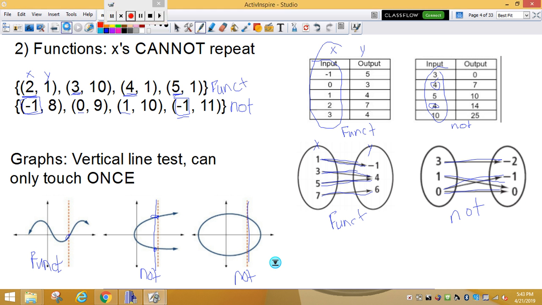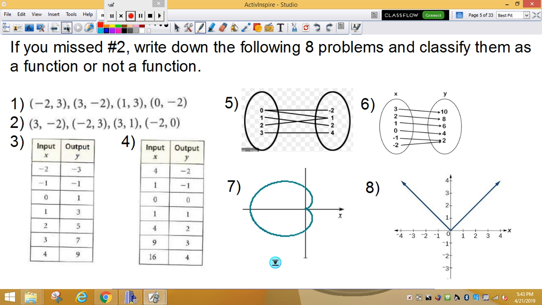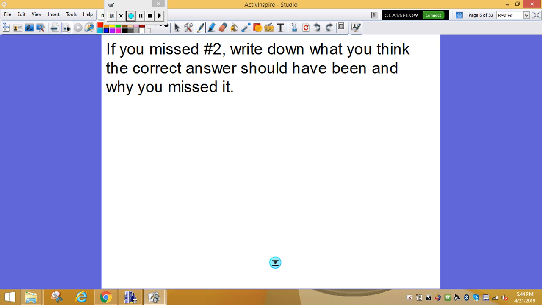Also, if you missed number 2, I want you to write down the following 8 problems and do like I just did. You can put function or not a function. So pause it, do these 8 problems. Also, if you missed number 2, write down what you think the correct answer should have been and why you missed it.